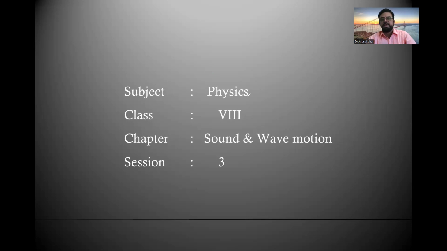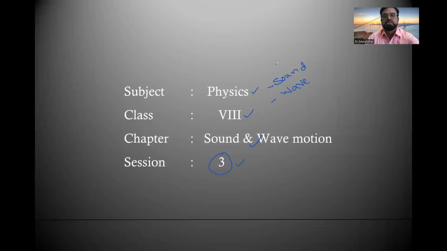As you can see on the screen, and as you are well aware, my subject is physics. We are in class 8th. Our ongoing chapter is sound and wave motion, and today we are entering session number 3. So far we have completed 2 sessions, understanding the 2 important concepts, sound and wave.